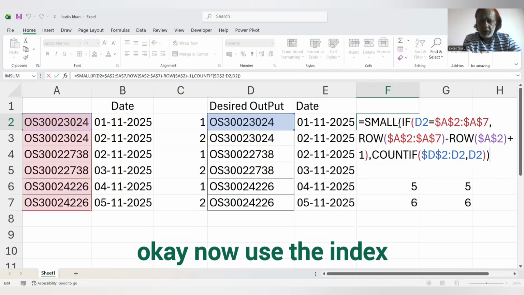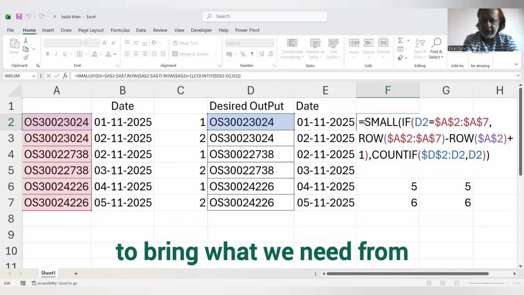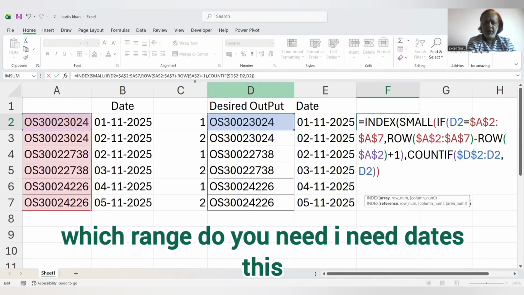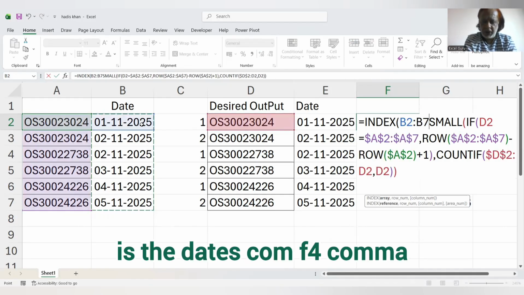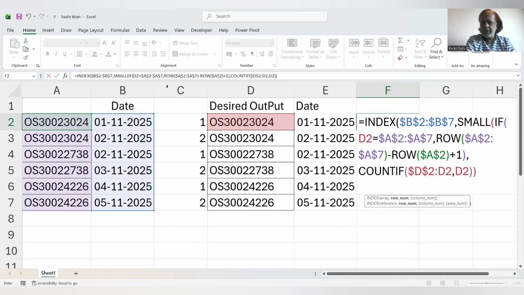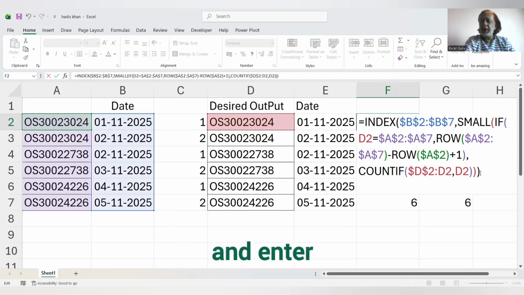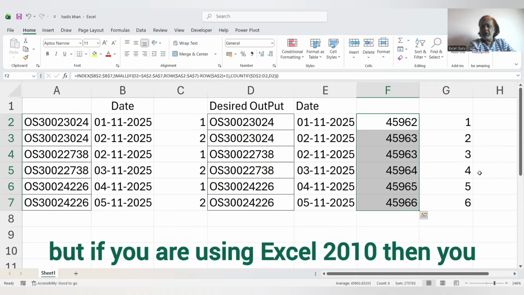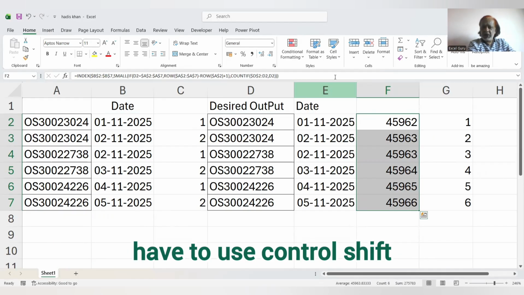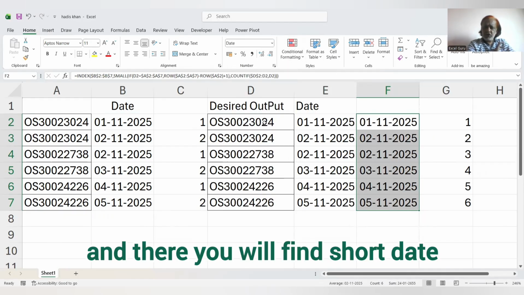Now use INDEX to bring what we need. From which range do you need? I need dates. This is the dates. F4, comma, close parenthesis, and enter. I'm using Excel 365, but if you're using Excel 2010, then you have to use Control Shift and Enter, and go to General, and there you'll find short date.